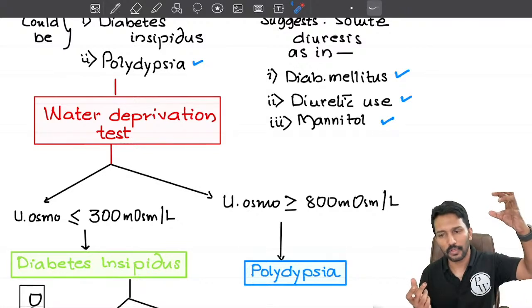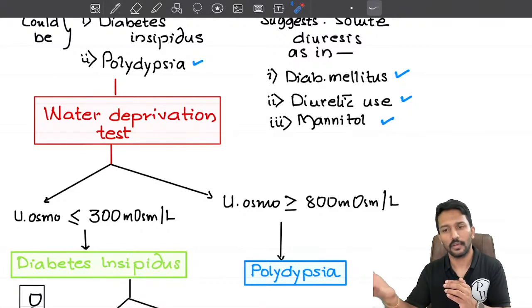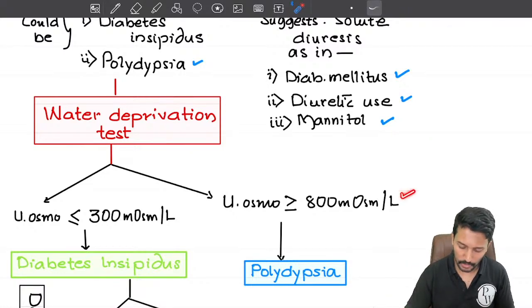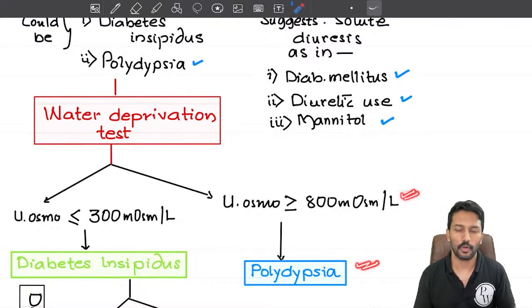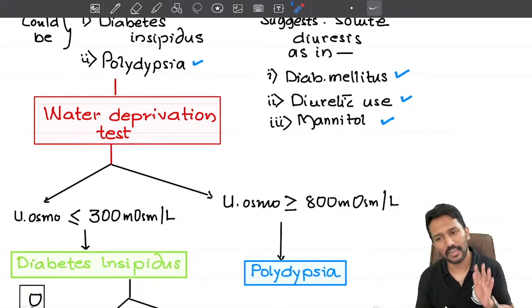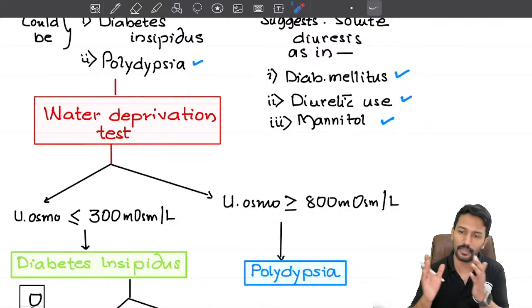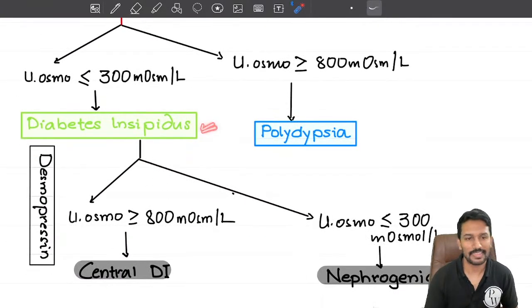If I stop him from drinking, the plasma osmolality will slowly get corrected and his polyuria will decrease and urine will start becoming more concentrated instead of dilute. So after the water deprivation test, if the urine osmolality increases, then it is primary polydipsia. If urine osmolality still remains low, like I've stopped him from drinking but still he is losing urine and urine is dilute itself, then it is a case of diabetes insipidus.